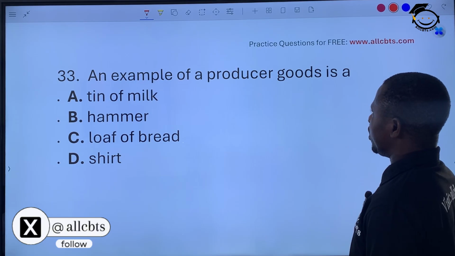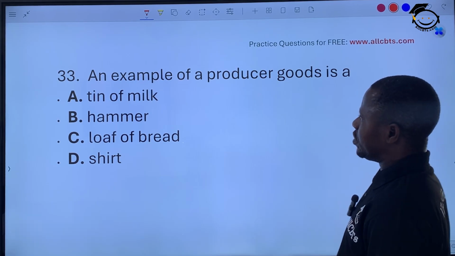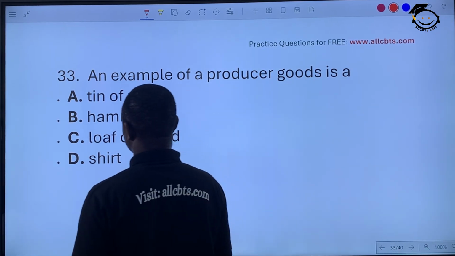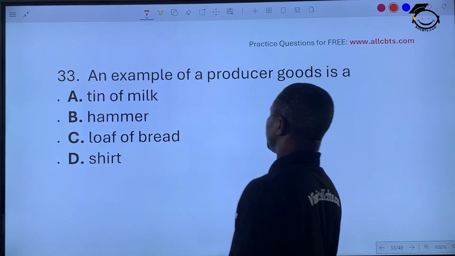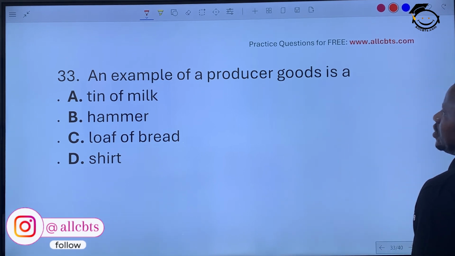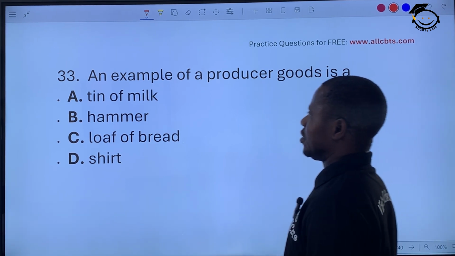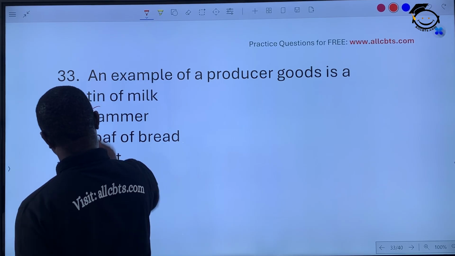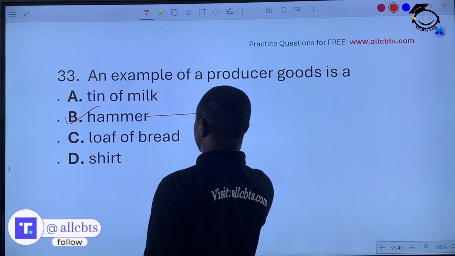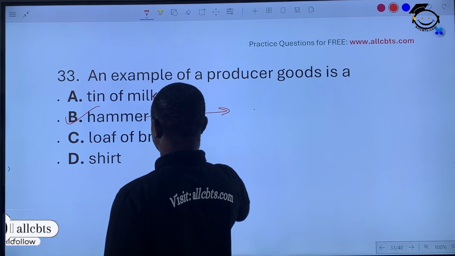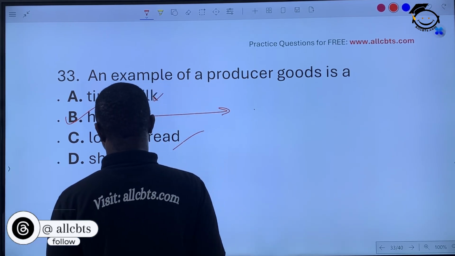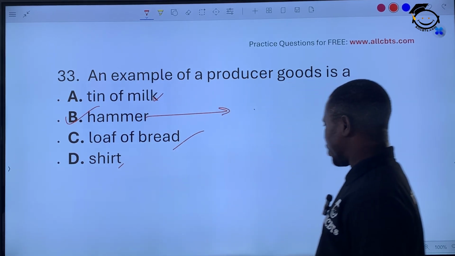An example of producer goods is what is used to produce: tin of milk, loaf of bread, shirt, shoe. Producer goods are what a producer needs to produce another thing. That is hammer. Hammer is a producer good. With the hammer, you produce another thing. Tin of milk is just direct consumption. Loaf of bread, direct consumption. Shirt, direct consumption. The hammer, you use it to produce other items.